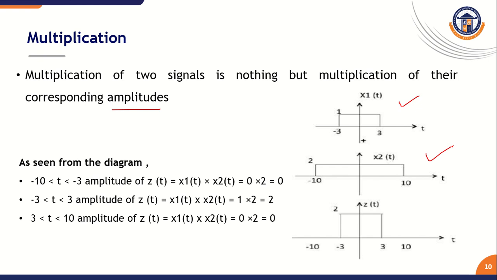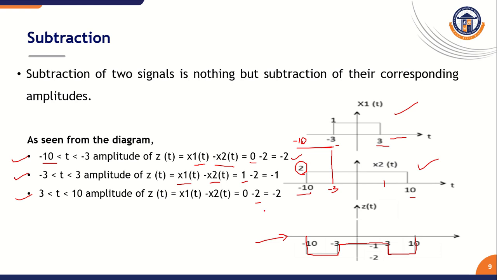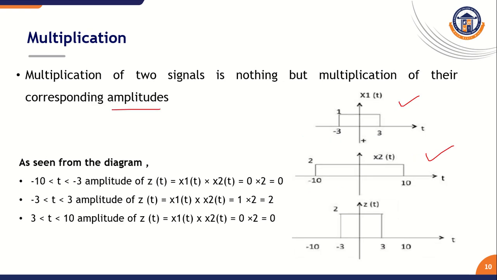As usual, as we discussed in subtraction with three time period durations, minus 10 to minus 3, minus 3 to plus 3, and 3 to 10, in a similar way here also we can take three time divisions. For x2 of t, time starts from minus 10 to plus 10, but x1 of t starts from minus 3 to plus 3. Accordingly, we can categorize our time division like this.